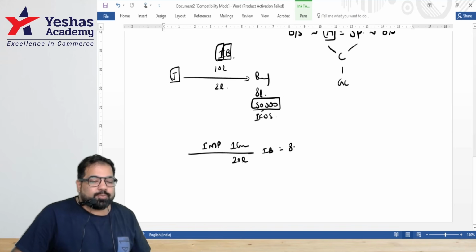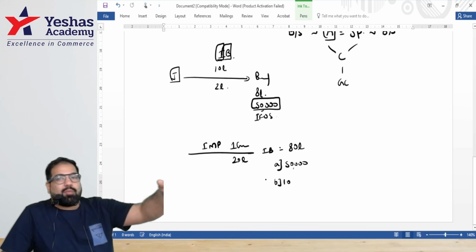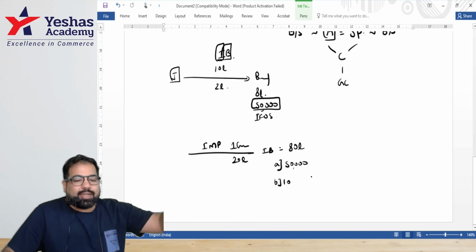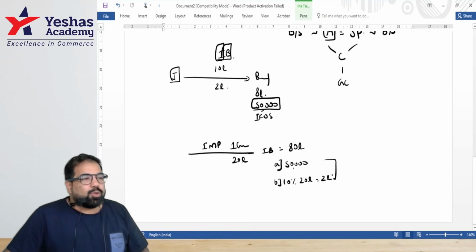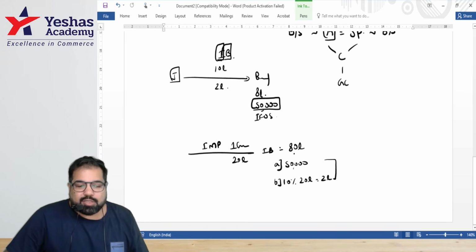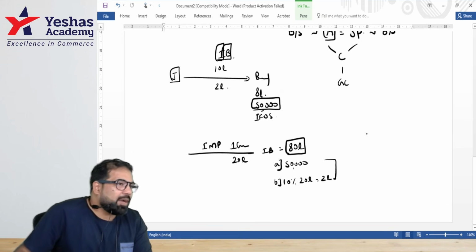Yes, what is the benefit? 80 lakh. How much benefit is okay? A, 50,000 or B, 10% of what you are paying. How much are you paying? 20 lakh, 10% of that is how much, guys? 2 lakh. So which is higher? Up to 2 lakh benefit is okay, but the benefit here is how many, guys? 80 lakhs. So will you be taxed? Yes, everyone. This part is complicated.